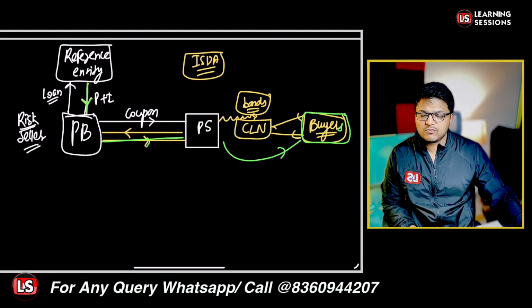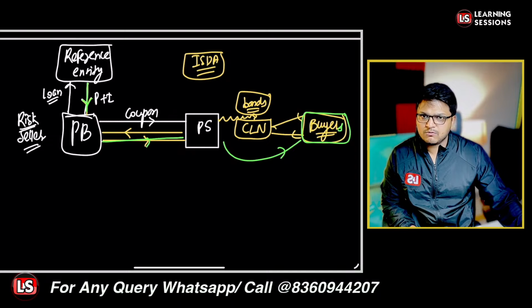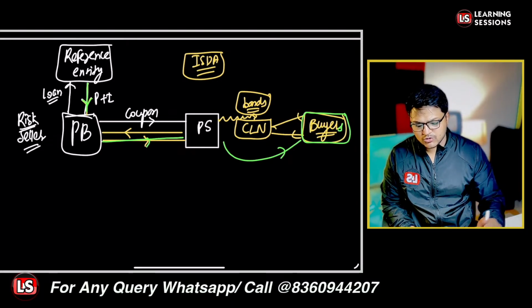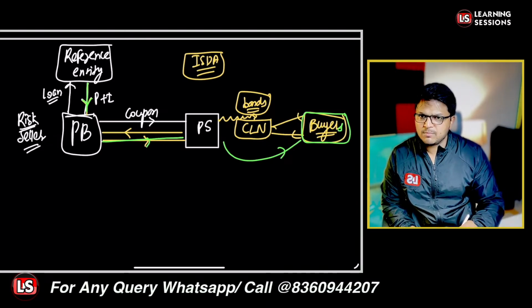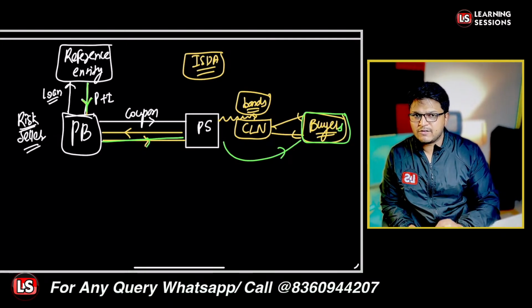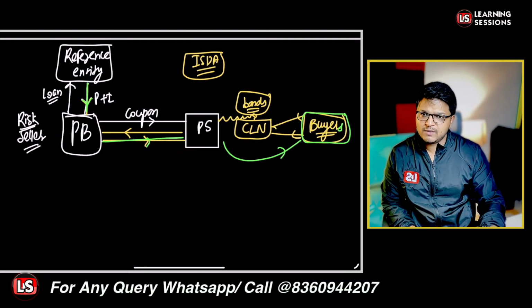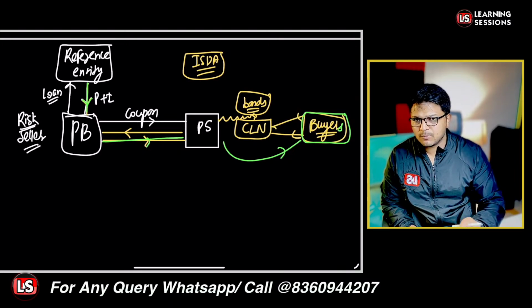So this is the working related to the credit linked notes. There are three parties: the protection buyer, the protection seller, and the reference entity. And in case the credit event happens, the protection seller is going to issue the credit linked notes based upon that reference entity. And further, the buyers will be investing in those credit linked notes, and the amount is to be transferred to the protection buyer.